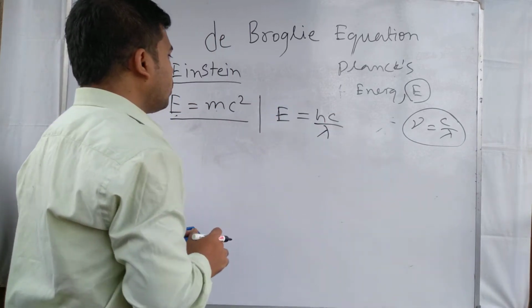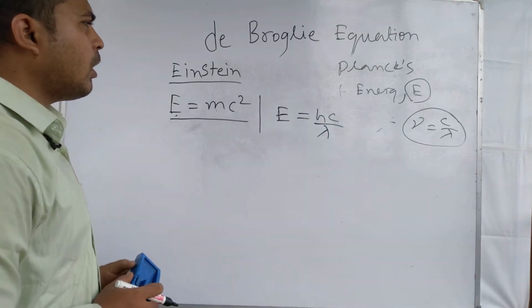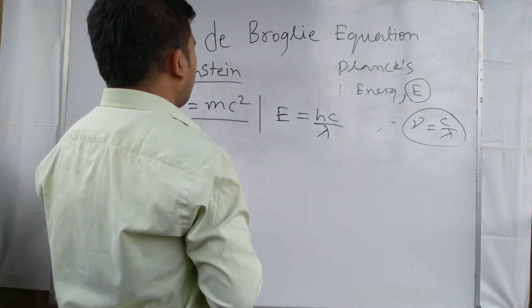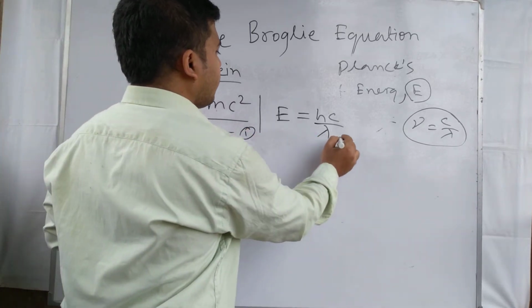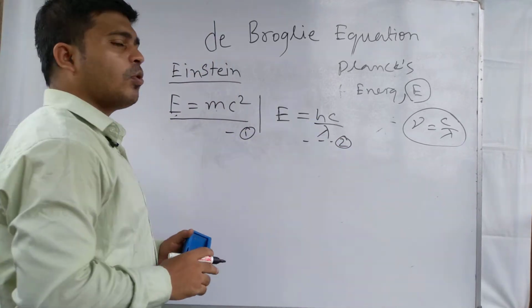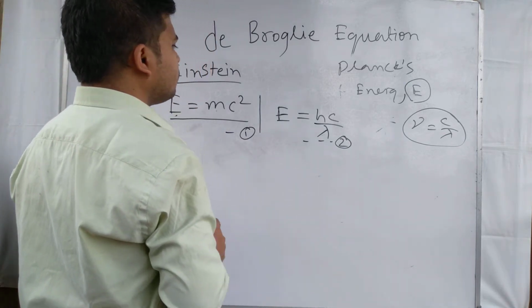So we have two equations, one from Einstein and another from Planck's theory. If we combine these two equations, equation 1 and equation 2, what will we get?